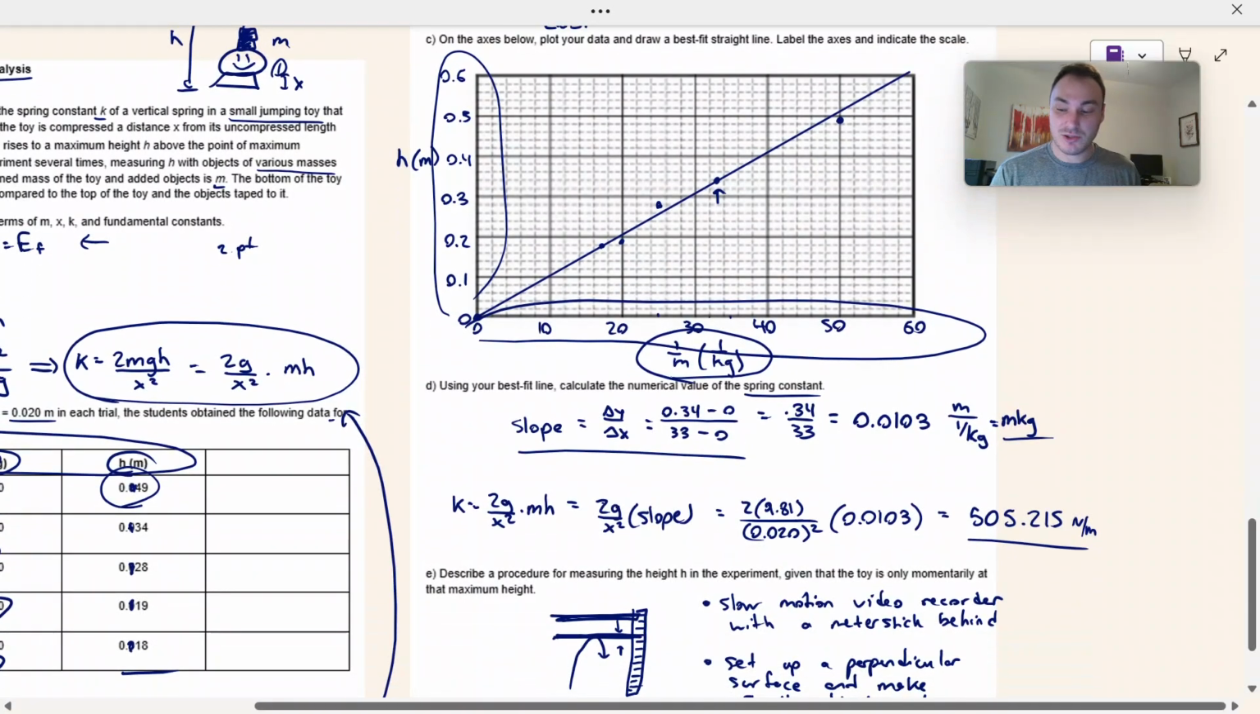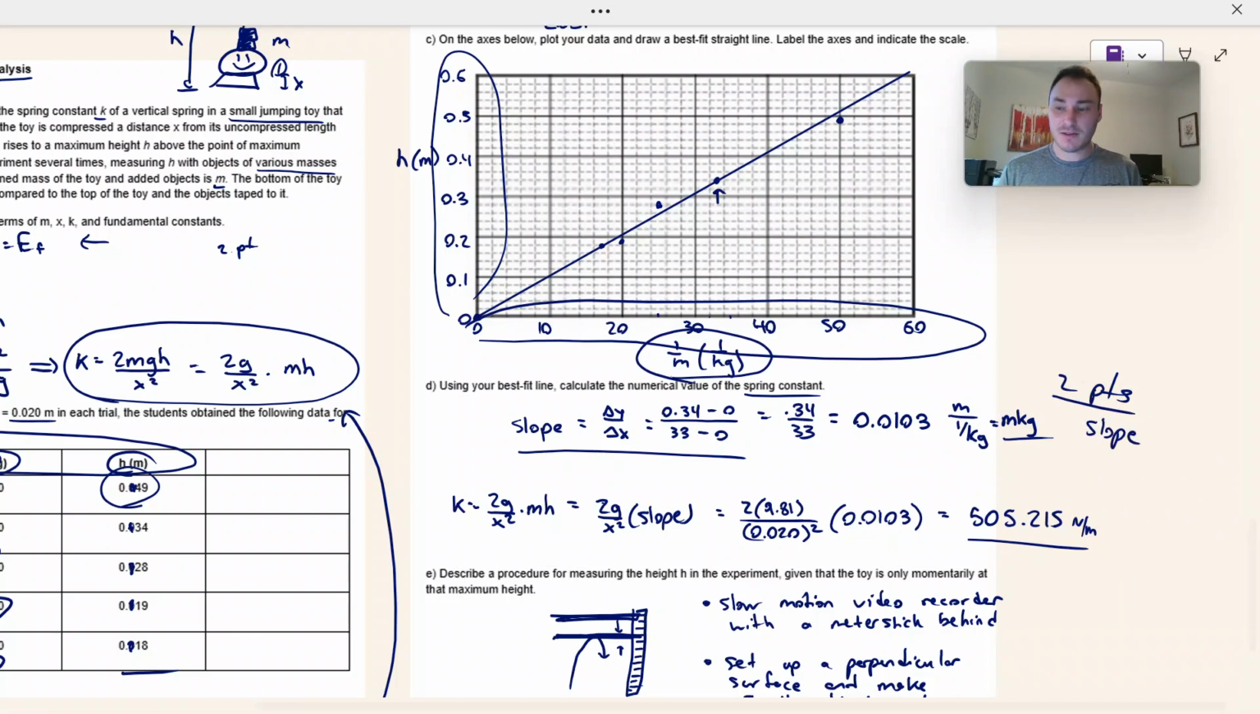For part D, there's another 2 points. 1 for taking the slope of your line of best fit. That's not a physics skill, that's just math. You did that in Algebra 1, doing slope, rise over run. If you just take the rise over run of your line of best fit that you already got a point for, then you get another point if you took that slope correctly. The second point is for actually using the slope to find K.